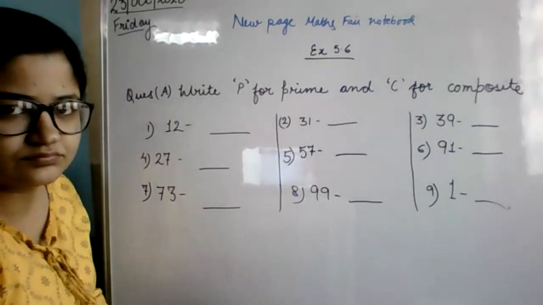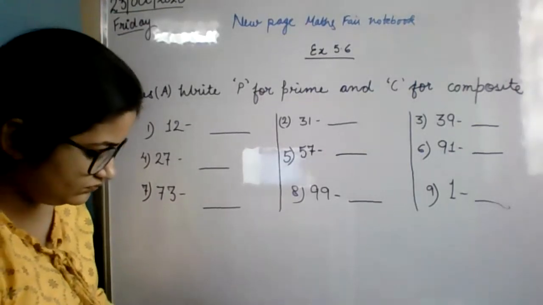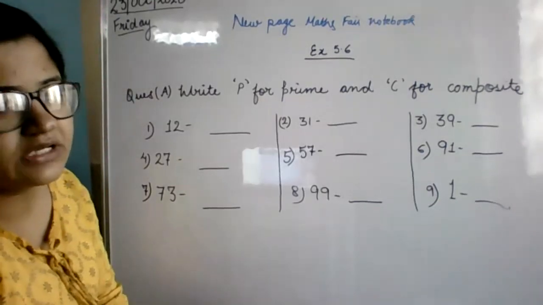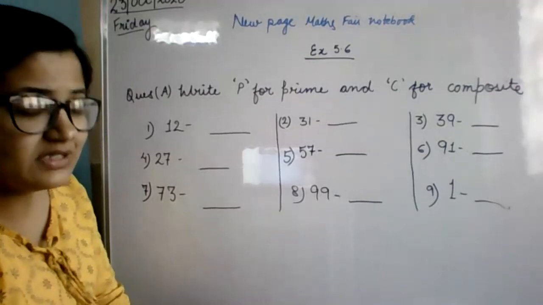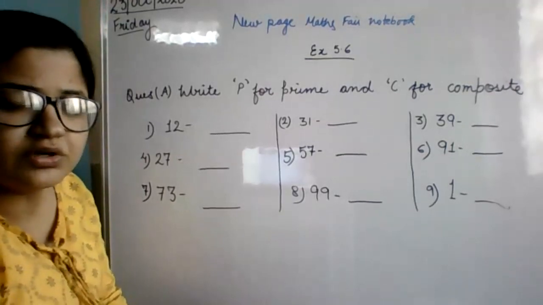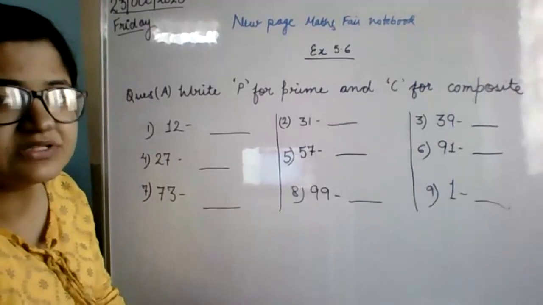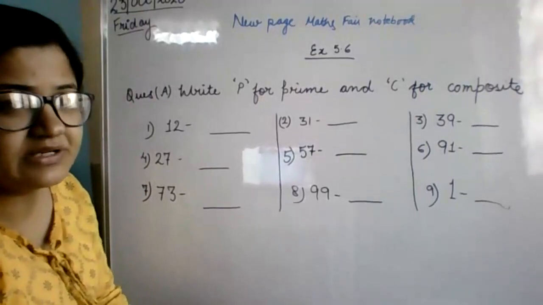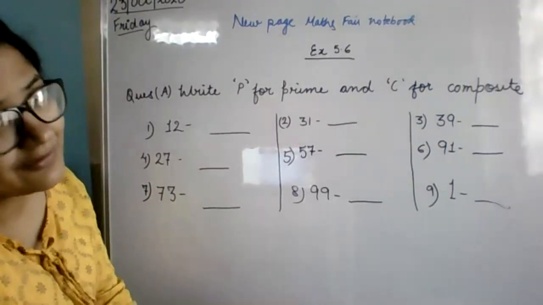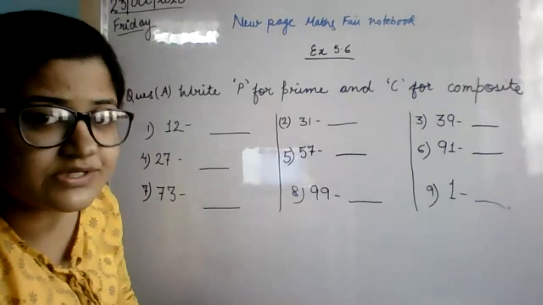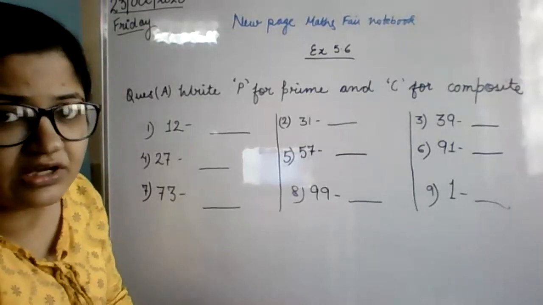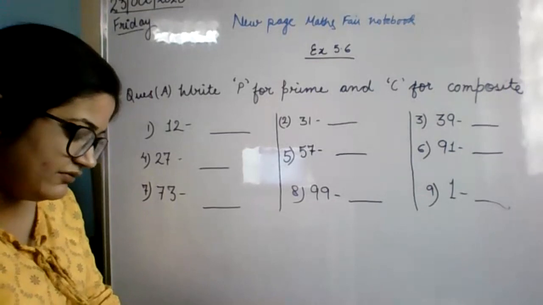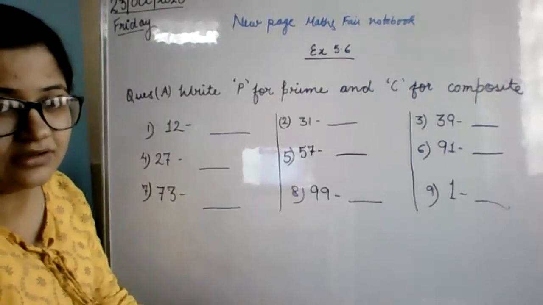Ma'am, in the previous class, I couldn't understand prime and composite. Beta, prime numbers are those numbers which come in the table of only itself and 1. For example, 2. Prime numbers are those numbers which can be divided only by themselves or by 1, and not by any other number. They are known as prime numbers. Ma'am, what do we have to write for 1? 1 is neither prime nor composite, so you write N.